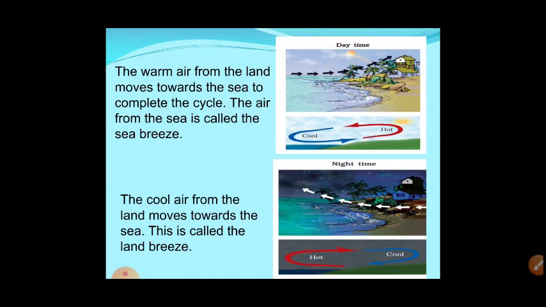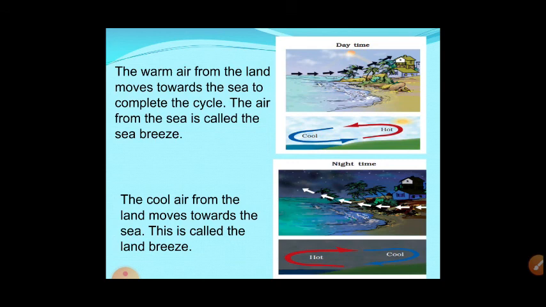That's why this cool land air will go towards the sea. That's why it is called land breeze. When hot air comes towards the land, the land air will go towards the sea. Okay, that's why it is called land breeze. And this is due to the convection process of heat. It is a very good example and a very good natural phenomenon of convection of heat.